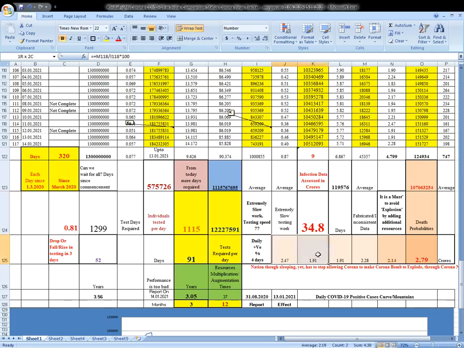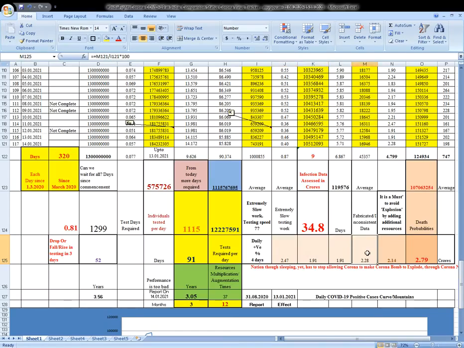See, these 4 cells have the last 4 days' values. For example, this is yesterday's value, 14 January, and this is 13 January. Last 4 days it is.